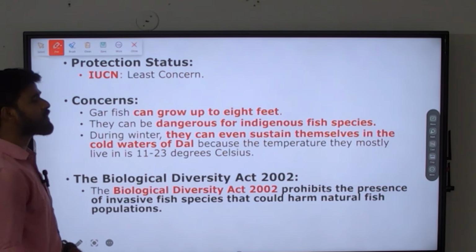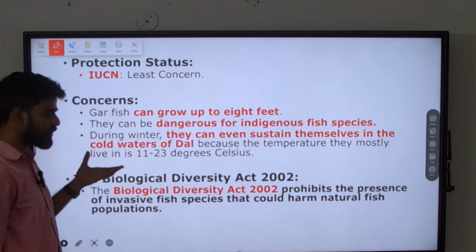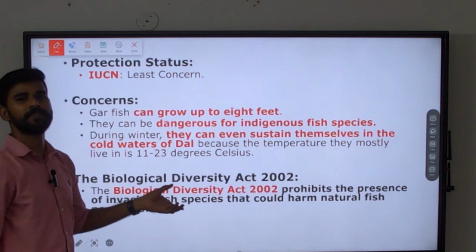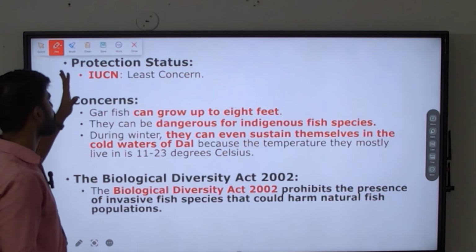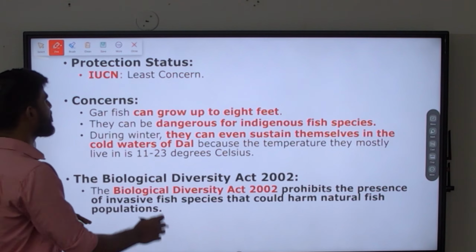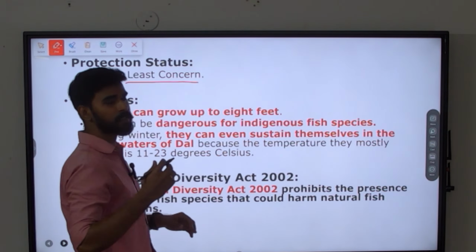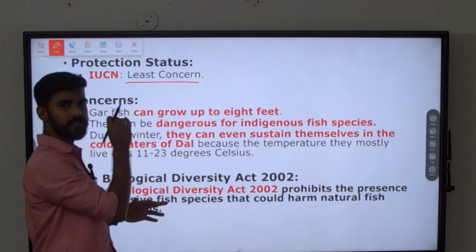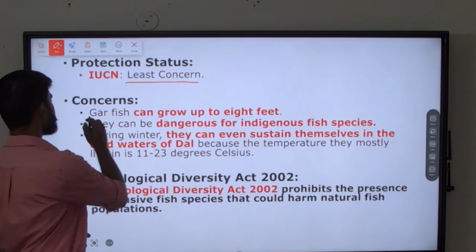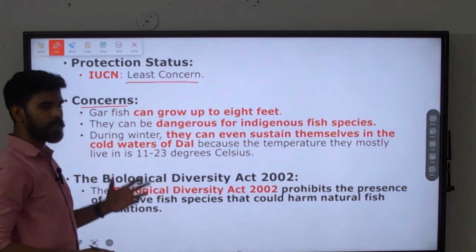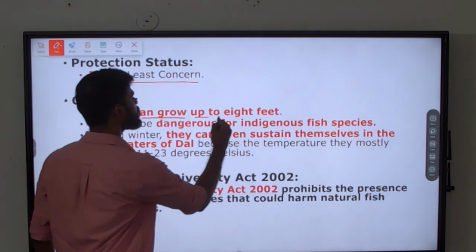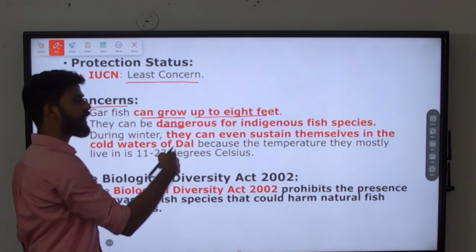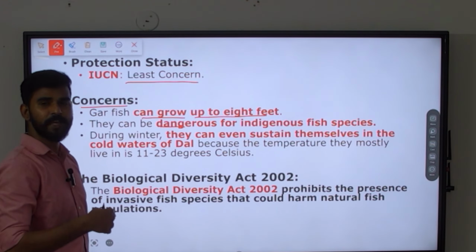Next is, what is its protected status, what are its concerns, and what the Biological Diversity Act is saying about invasive species. Protection status: it is least concern, which means it is not threatened or endangered. That is, its population is huge in number. So it is least concern according to the IUCN Red List. Next, what are the concerns about the gar fish? It can grow up to 8 feet. So it can grow big, and then it is dangerous for indigenous fish species. That is why it is invasive.